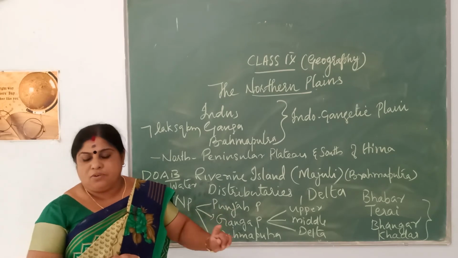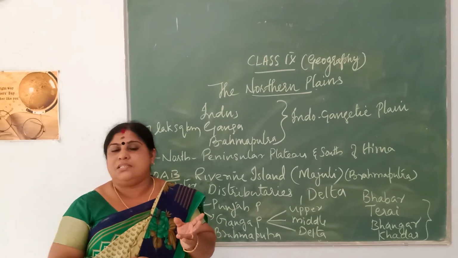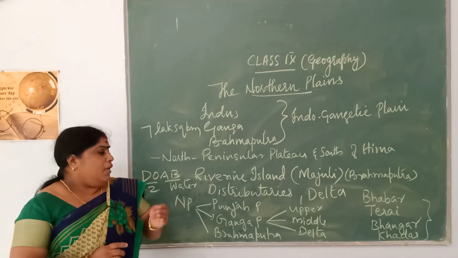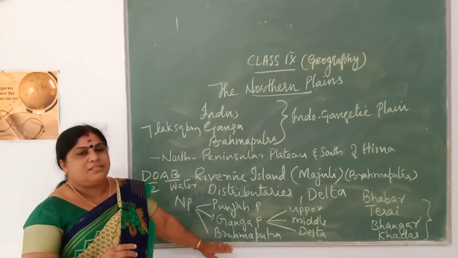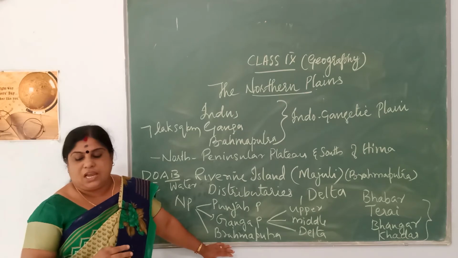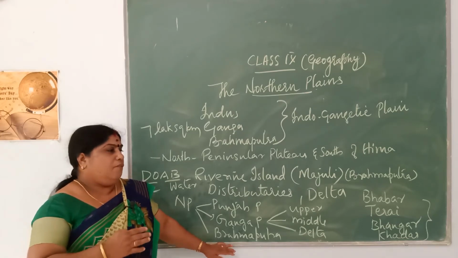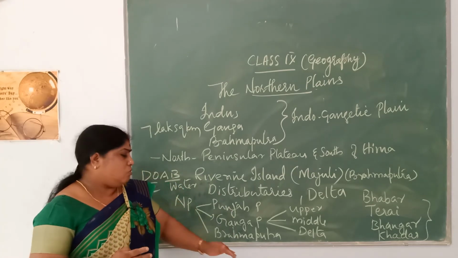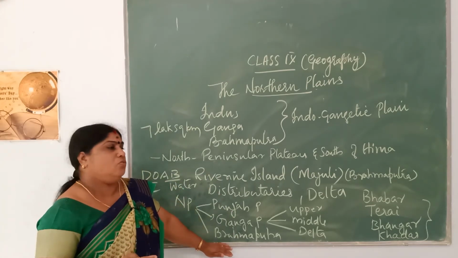So the last one is the Brahmaputra plain. Brahmaputra plain is found in the eastern portion, that is in the east of Assam and Arunachal Pradesh. And see, this Brahmaputra plain makes a lot of relief features according to the width. So width wise it is divided into 4. It's very important. So make it a point to learn it.